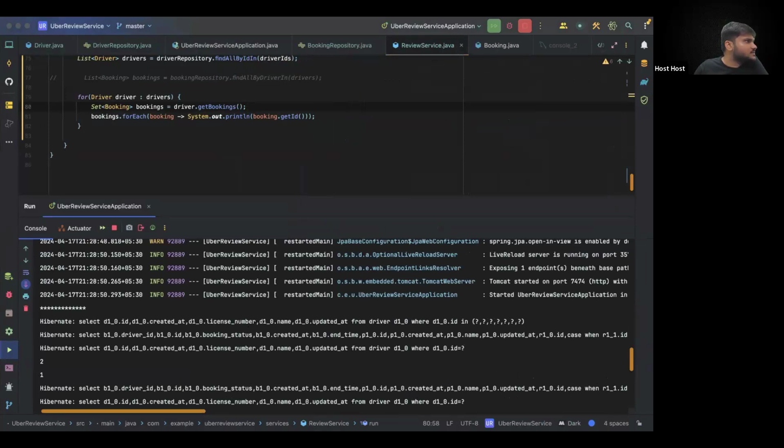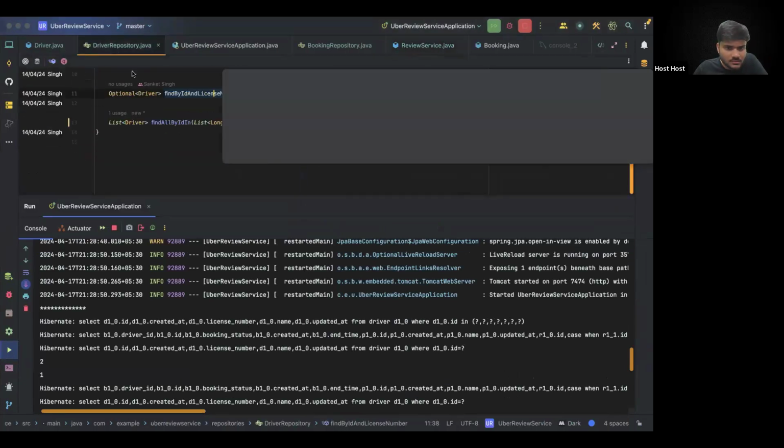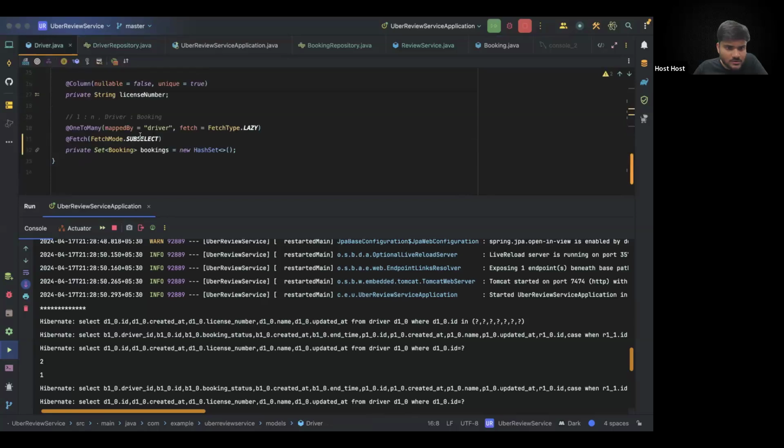Fetch mode we have kept as subselect. That is done. What's the spelling there? Driver subselect. This is good. We can avoid making a HashSet also.